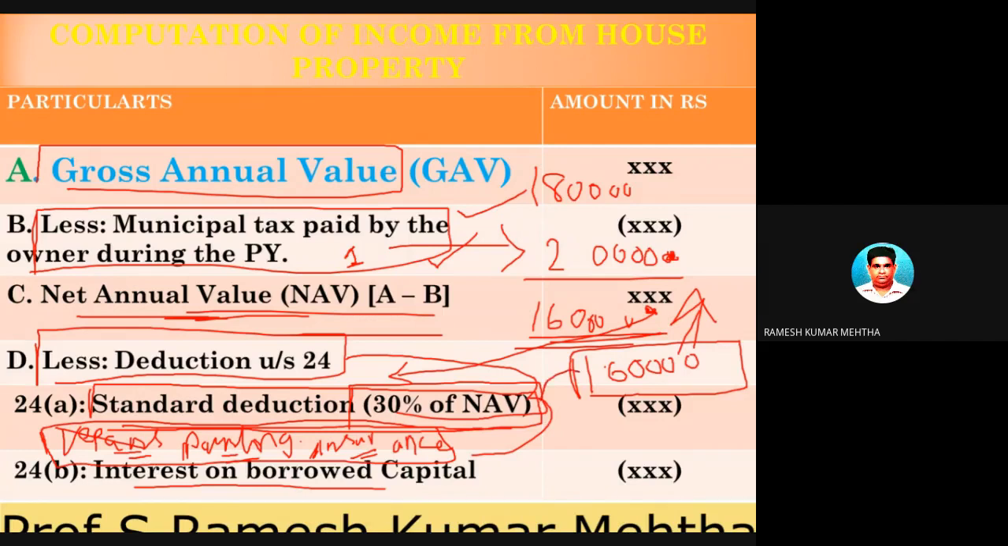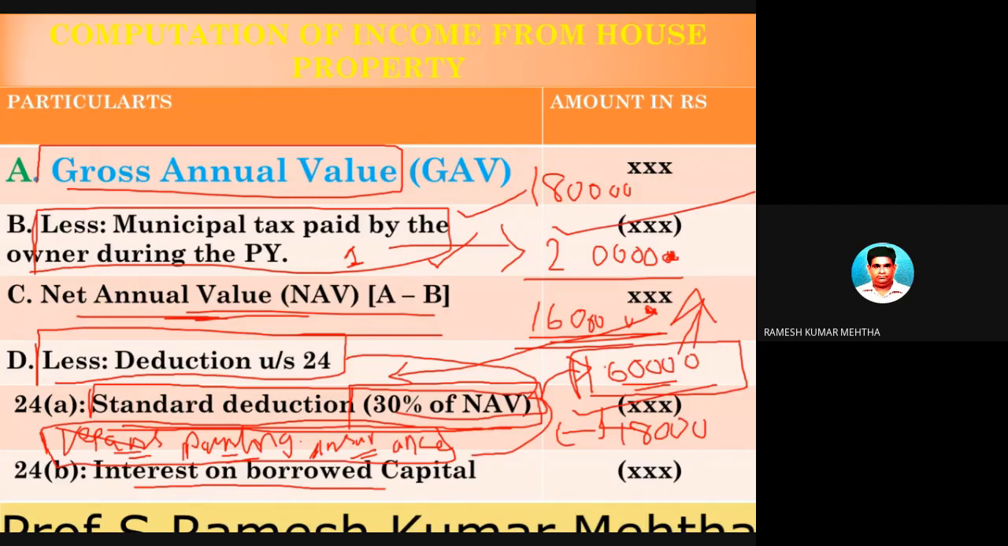So you got NAV as 1,60,000 rupees. On this, you reduce 30%, which is 48,000. 1,60,000 into 30% is 48,000. So from 1,60,000, you have to reduce 48,000. So far, how many deductions are there? One is municipal taxes. One is standard deduction of 30% on NAV. Please remember, these are the steps that have to be followed. This is the format that is prescribed by the Income Tax Department.